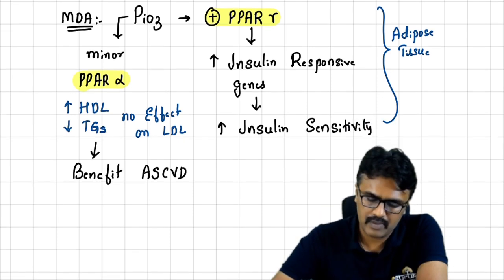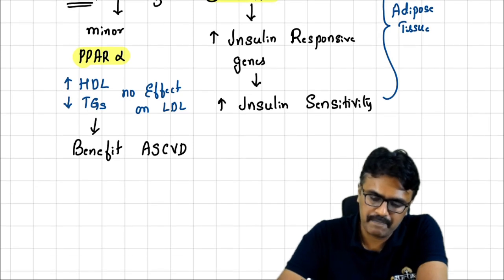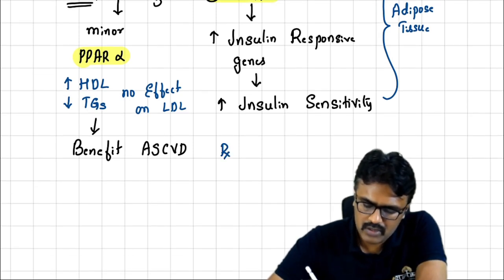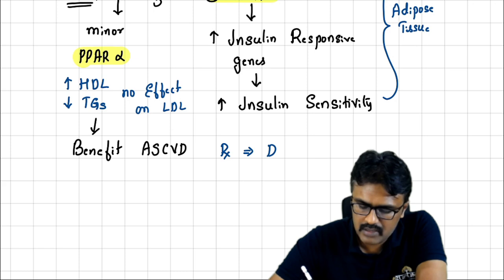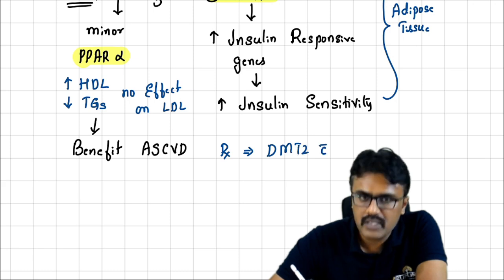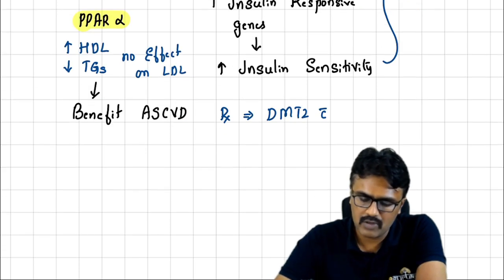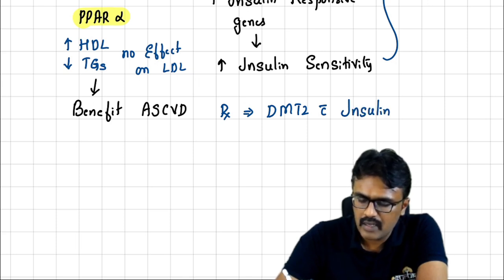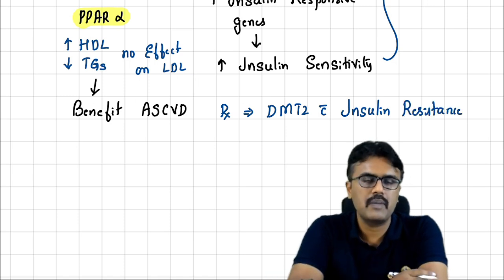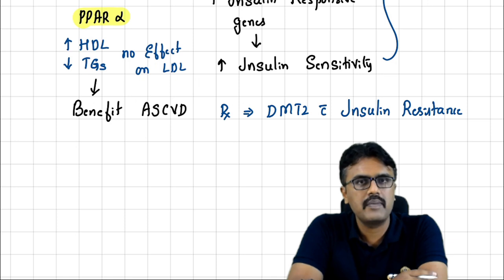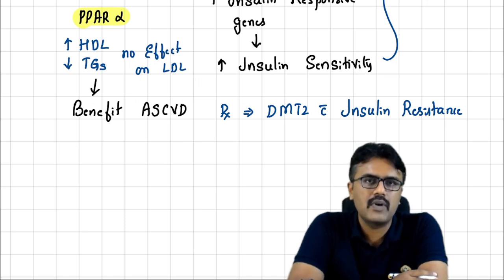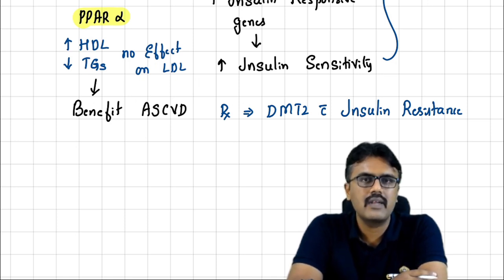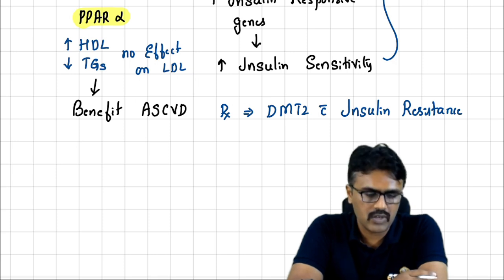And since it increases insulin sensitivity, the drug is majorly used in a patient who has diabetes type 2 with insulin resistance. Suppose you have put the patient on other drugs for diabetes and he is not responding, and he is known to have insulin resistance, then we can start this drug pioglitazone.